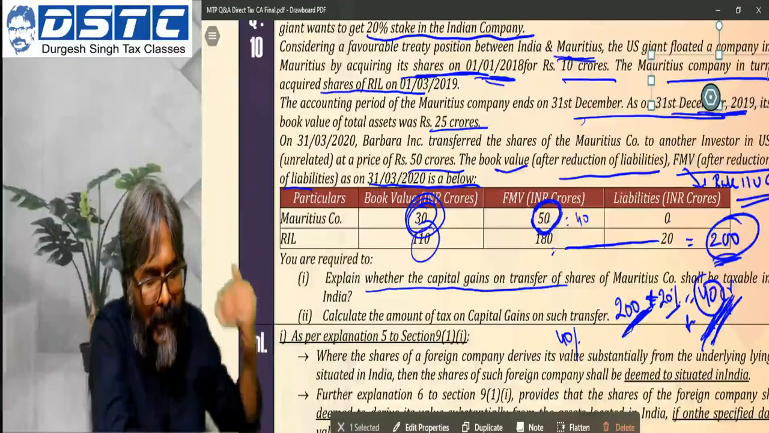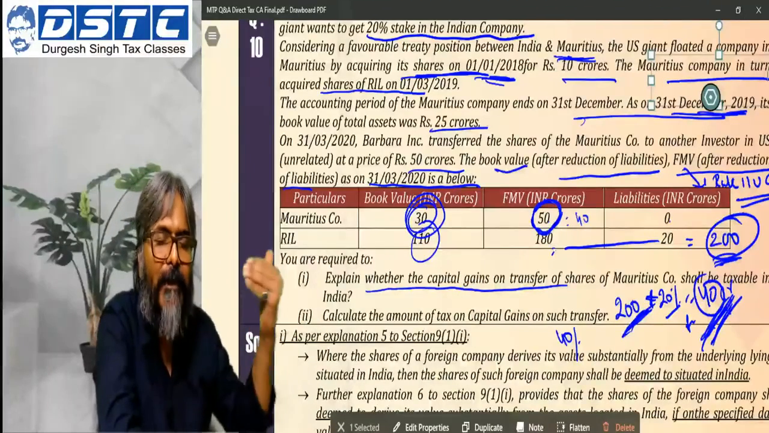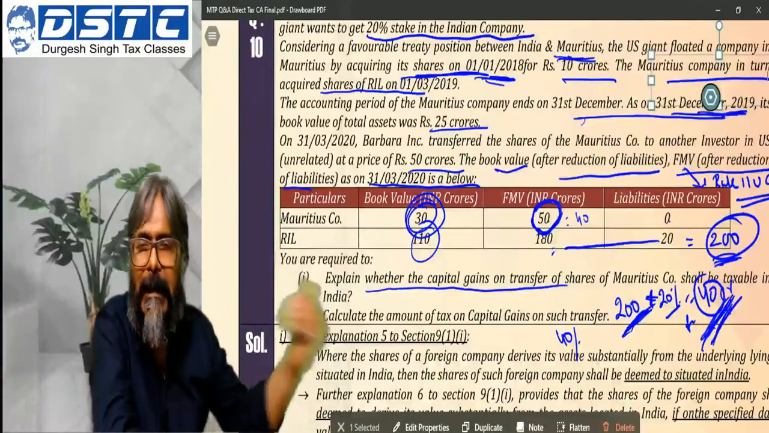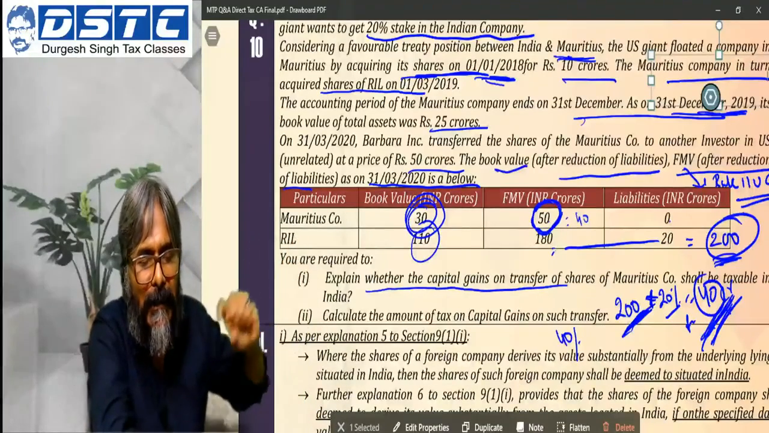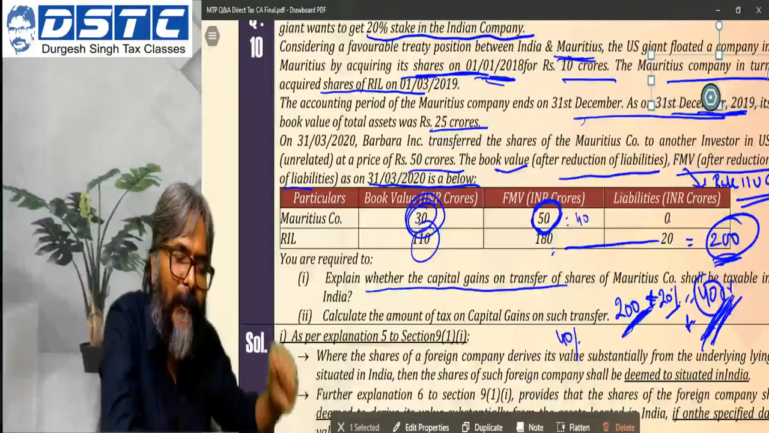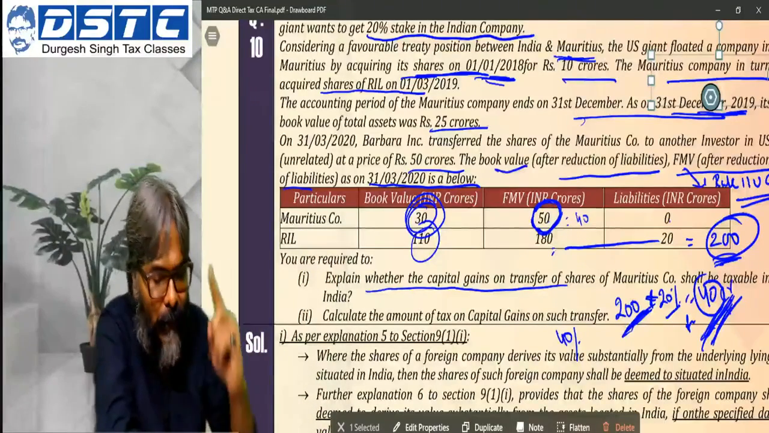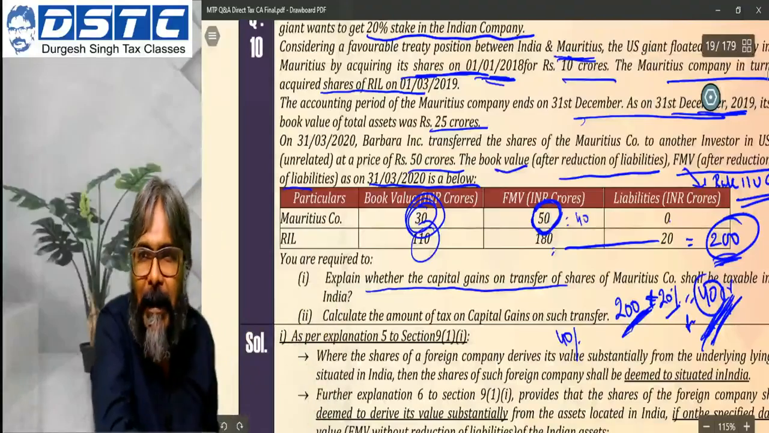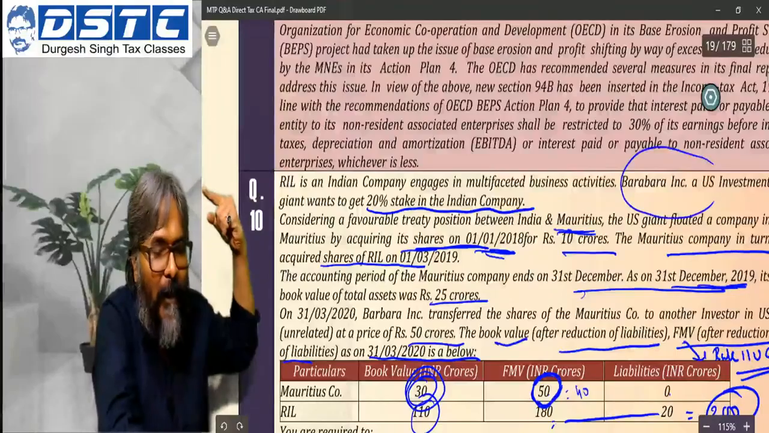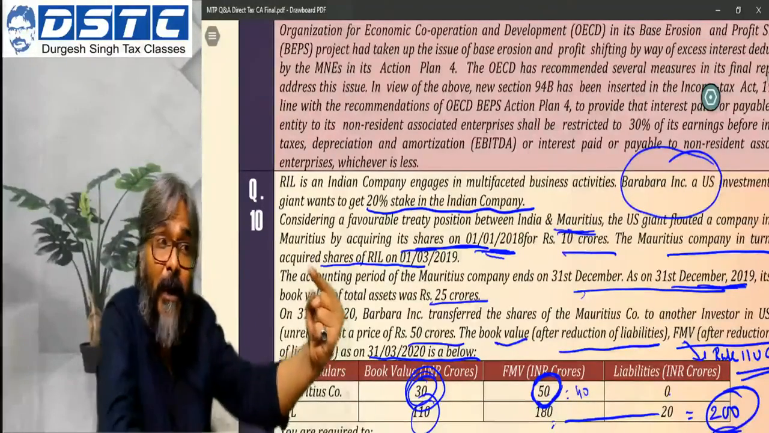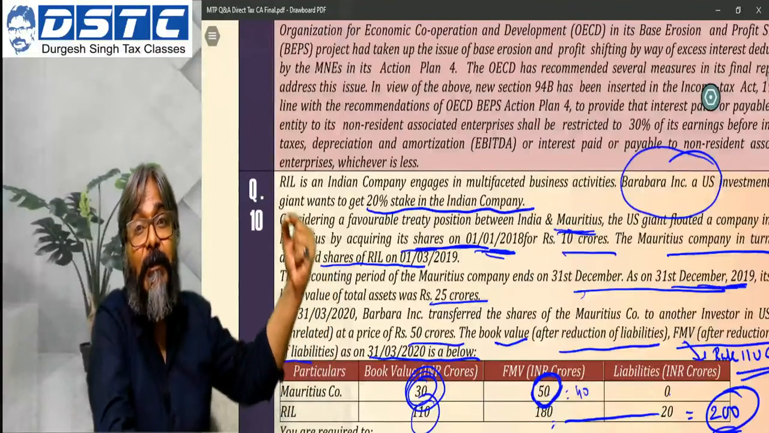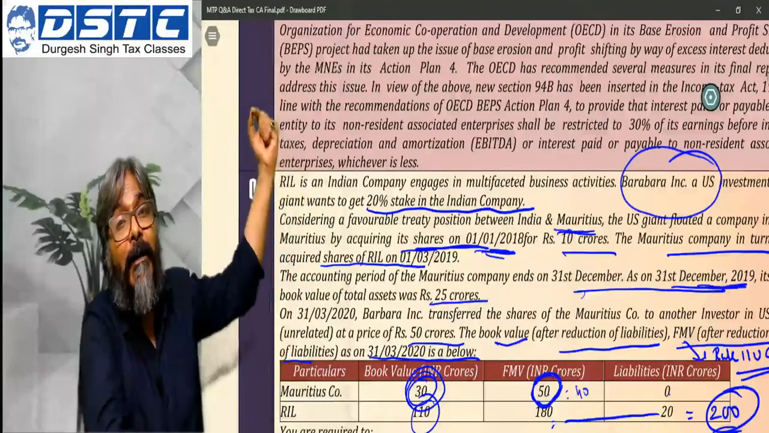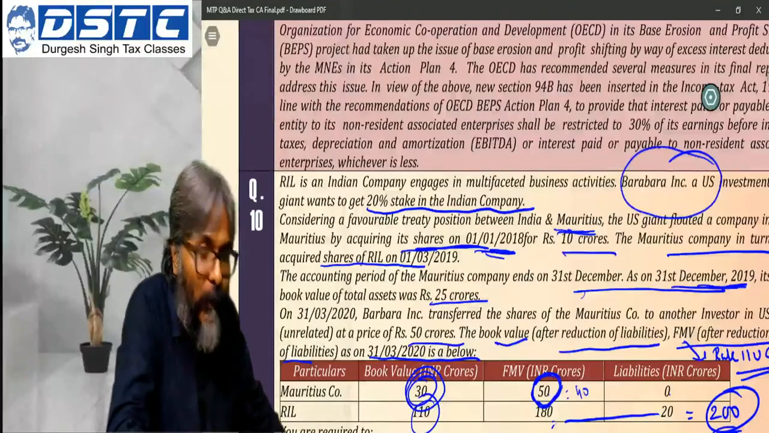The shares of the Mauritius company derive their value substantially from the Indian asset. And because it is deriving its value substantially from the Indian asset, finally, the conclusion is that the shares of the Mauritius company are deemed to be situated in India. And if they are deemed to be situated in India, therefore Barbara Inc., the US giant, who has transferred the shares of the Mauritius company, will have a capital gain on such transfer, which we will say is deemed to have accrued or arisen in India.